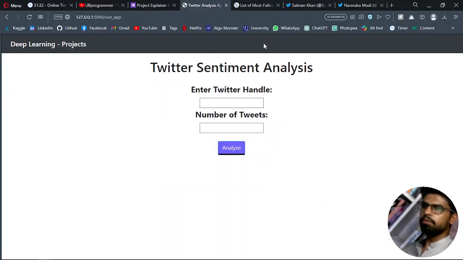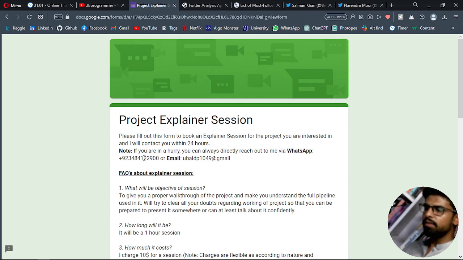It will be like a complete folder, but before that, make sure you signed up for the Twitter API, because they give access to accounts after, I guess, talking to them on the mail. So do search it out and get your Twitter API keys so that you can replace it in the actual project, or you can just contact me for any guidance about this on WhatsApp or mail.